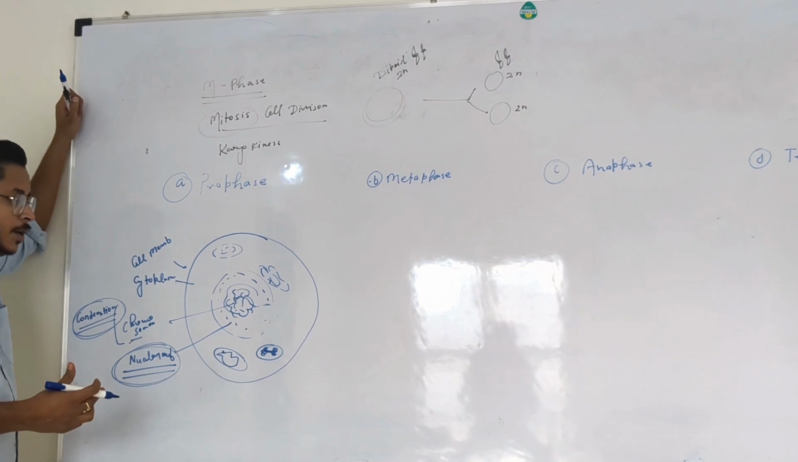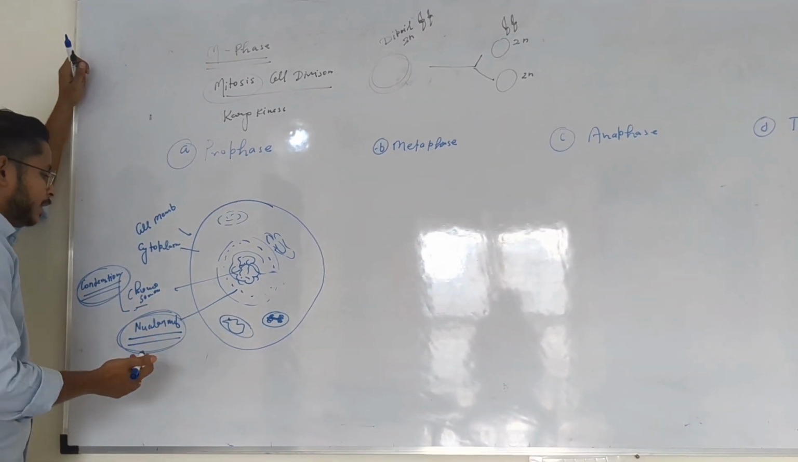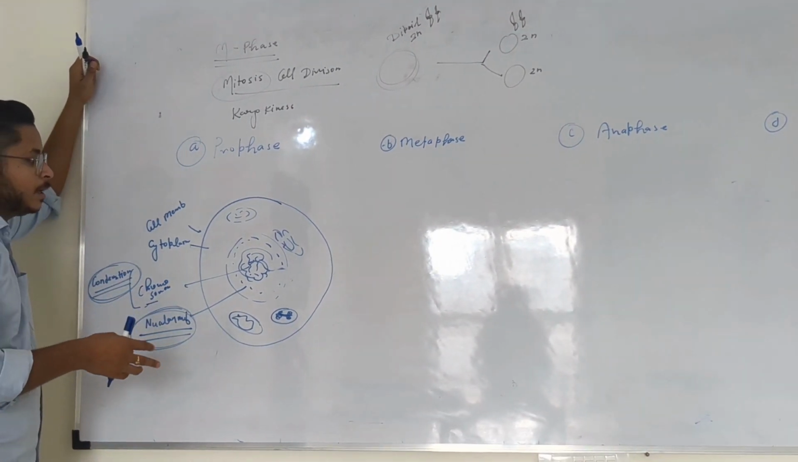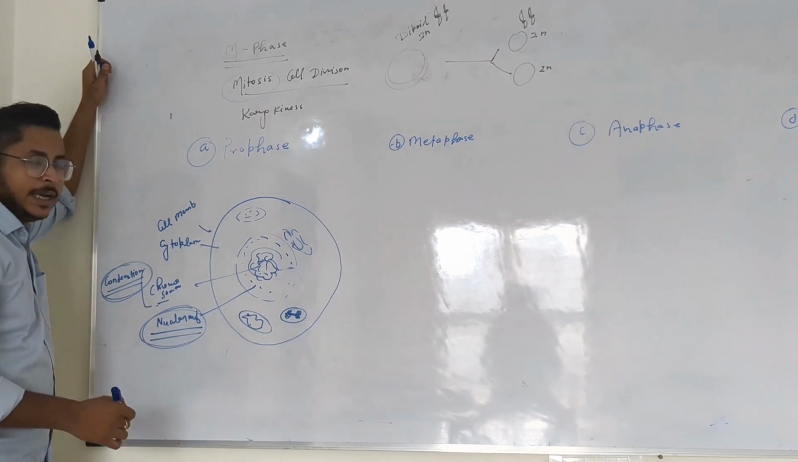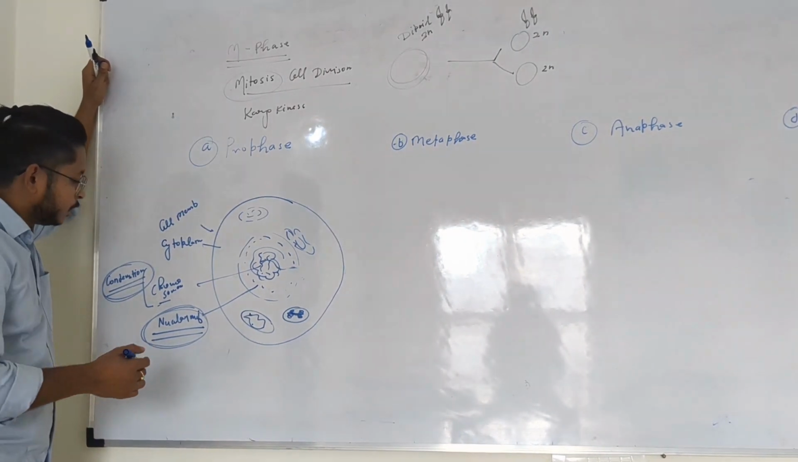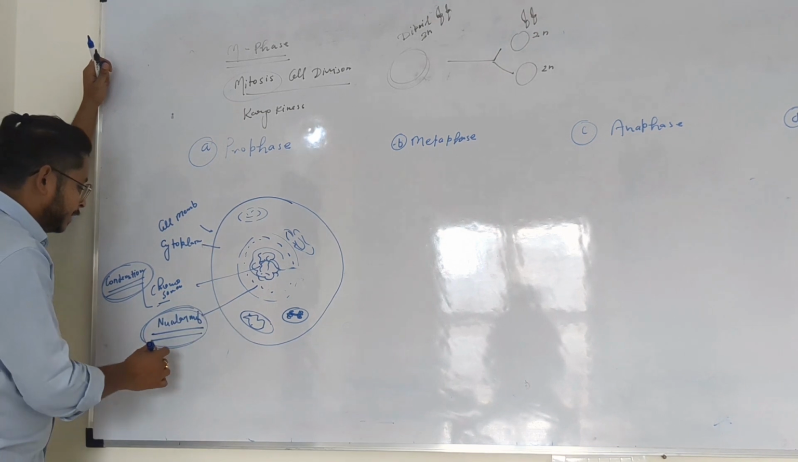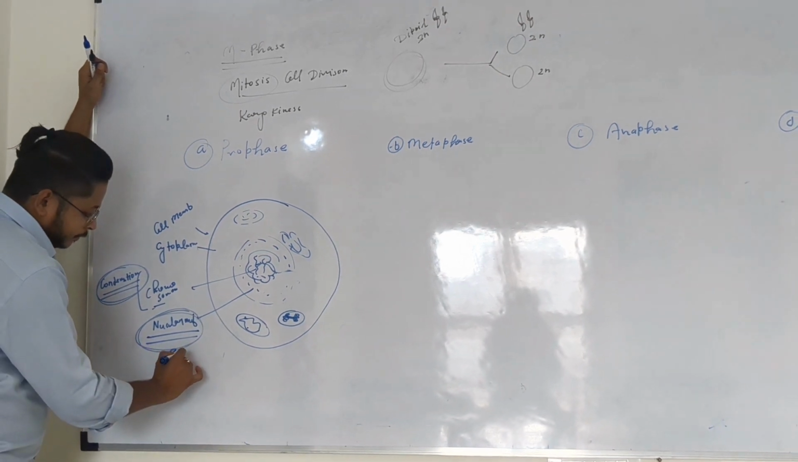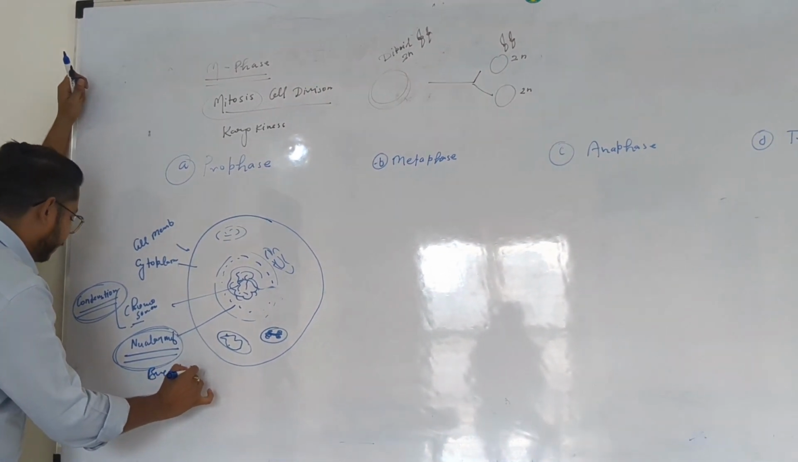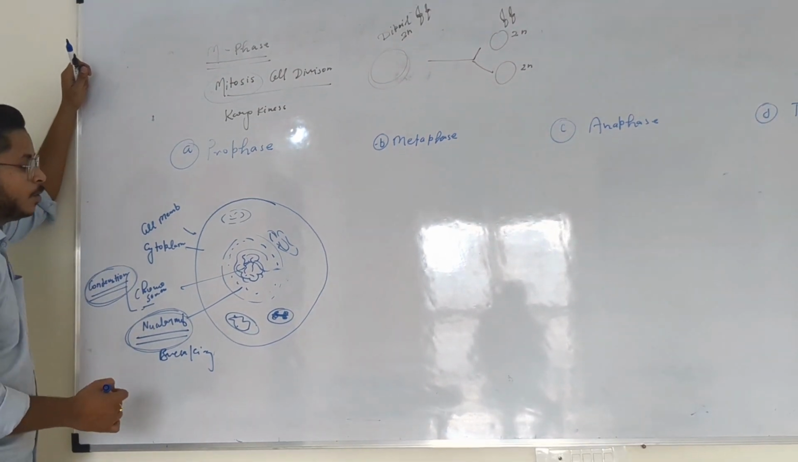If any cell wants to divide, then a lot of energy is required, so the breaking of mitochondria never happens in this phase. Later comes the prophase, and here what will be happening? Breaking of the nuclear membrane, along with condensation of chromosomes.